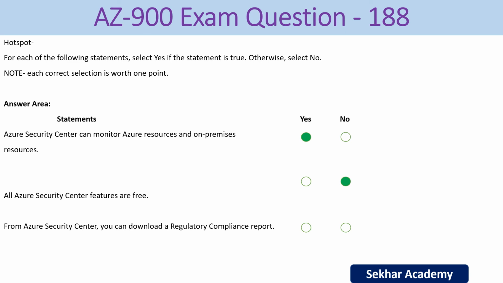And next statement, from Azure Security Center, you can download a regulatory compliance report. The right answer is yes. In the Security Center, that's what is now Microsoft Defender, you can download a regulatory compliance report.